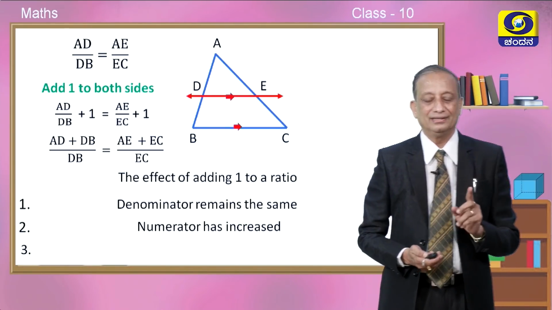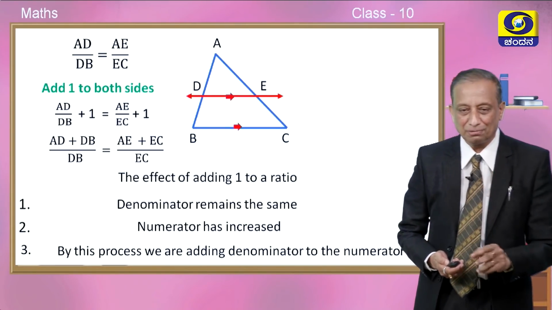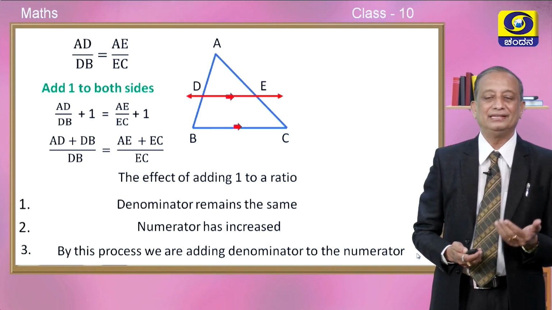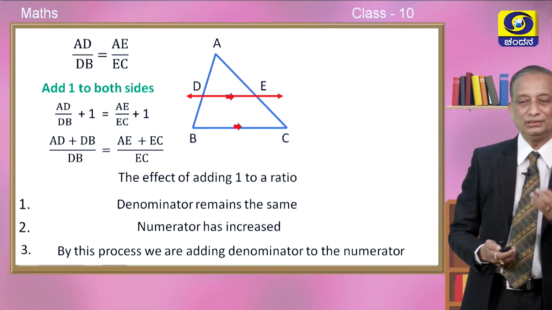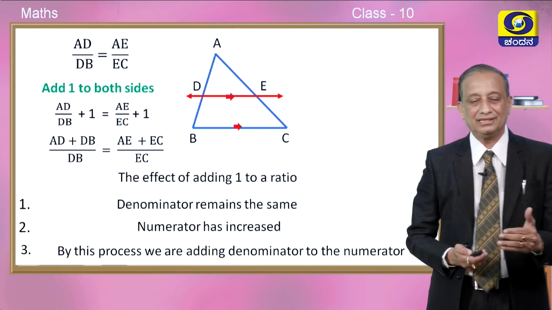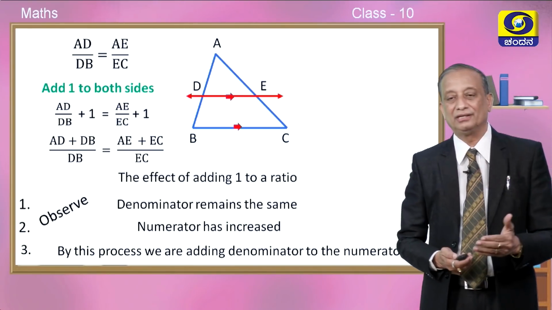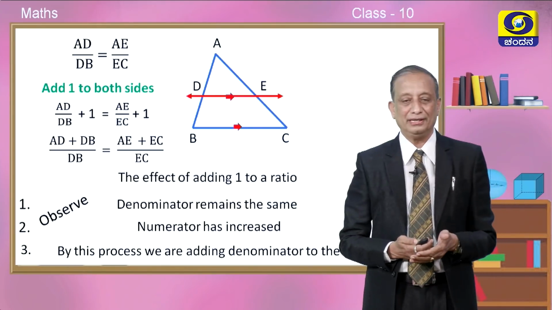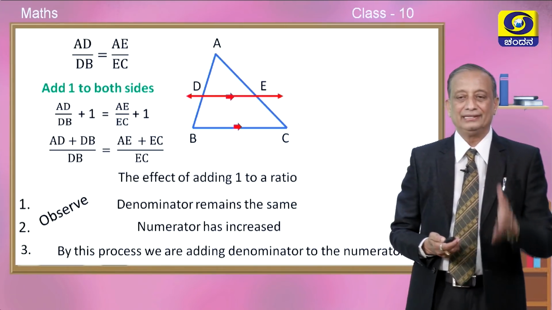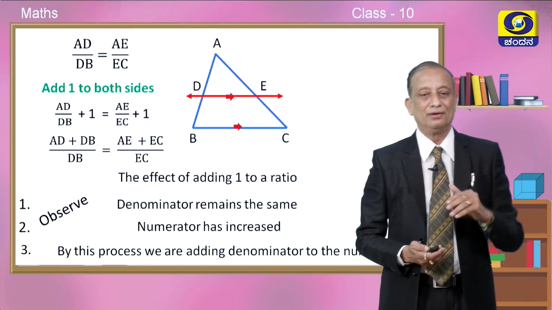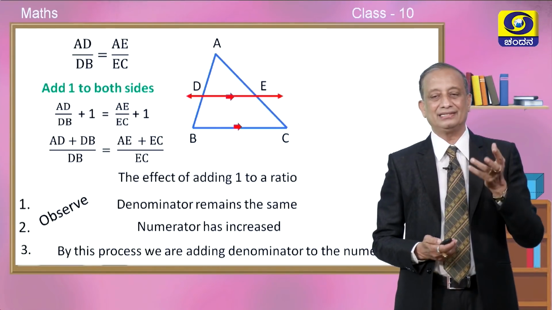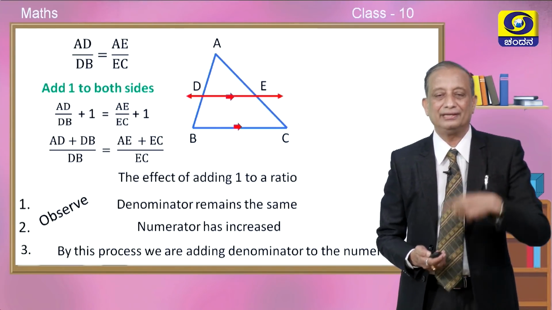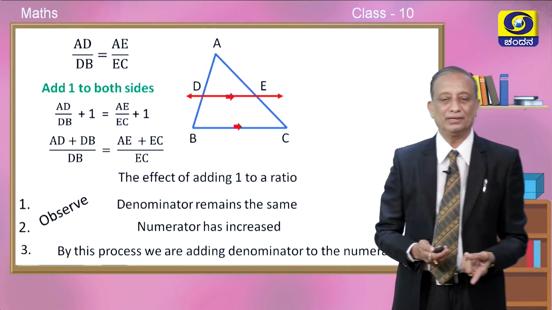In fact, the third point is, by this process, we have added the denominator to the numerator part. So, this is what one should observe during this process of finding the corollary number 1. So, by adding 1, denominator is unaltered, whereas the numerator has increased. In fact, we have added the denominator to the numerator.